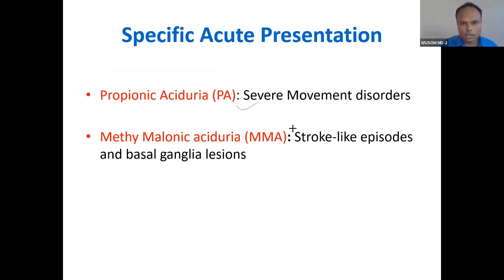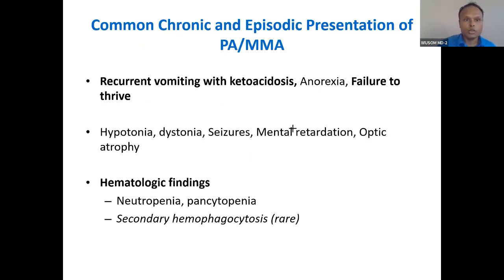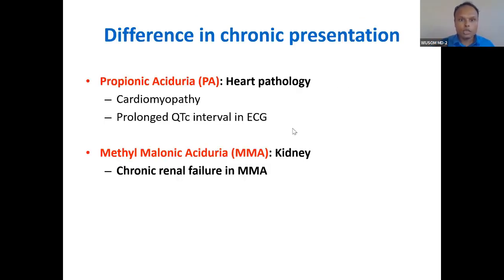Severe movement disorder is the main difference here. Stroke-like episodes you will see in methylmalonic aciduria. These are common chronic presentations in both. I want you to go yourself: neutropenia, pancytopenia, and then this is the difference between the chronic forms. Propionic acid is related to the heart, cardiac tissue, and this is related to the kidney.